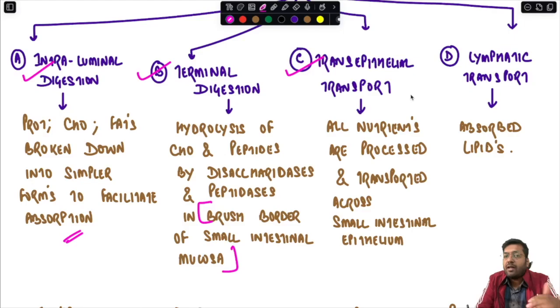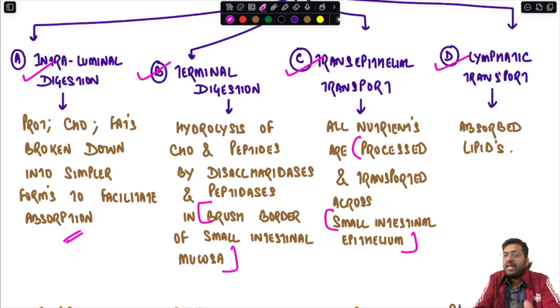Thirdly, you have the transepithelial transport. After the nutrients have been broken down at the brush border epithelium, they have to be absorbed across the small intestinal epithelium. So all the nutrients are processed and transported across the small intestinal epithelium. This is the phase of transepithelial transport.